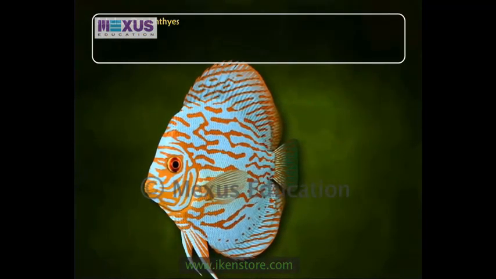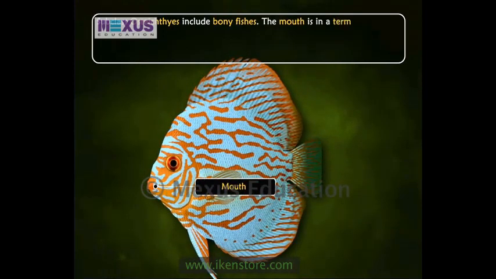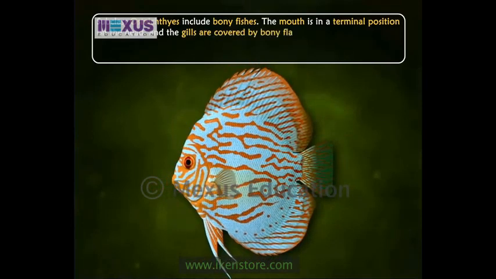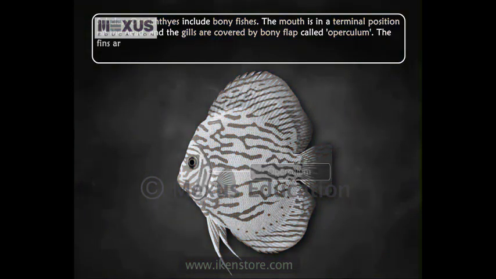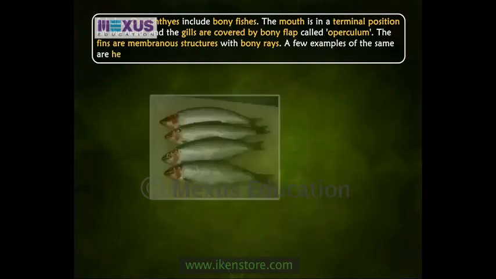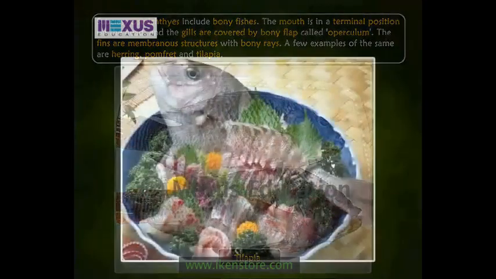Subclass Osteichthyes include bony fishes. The mouth is in a terminal position on the head, and the gills are covered by a bony flap called operculum. The fins are membranous structures with bony rays. A few examples of the same are herring, pomfret, and tilapia.